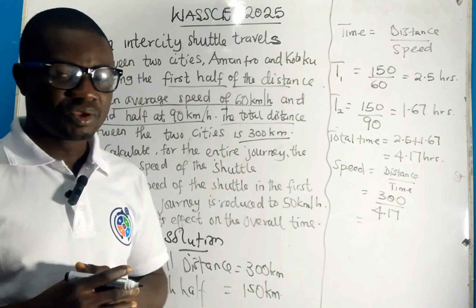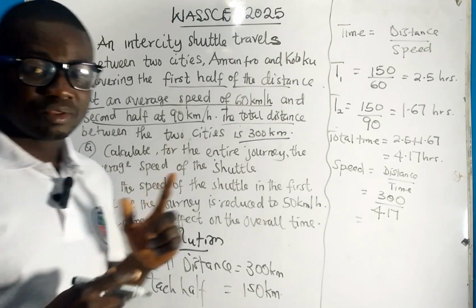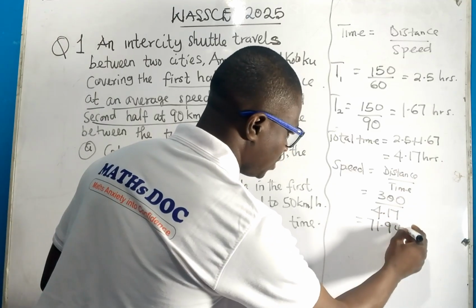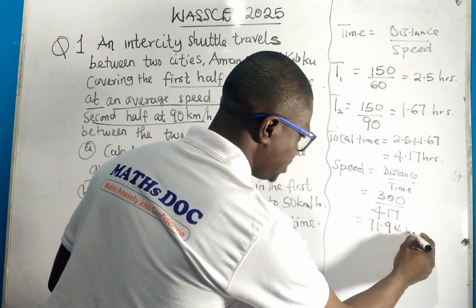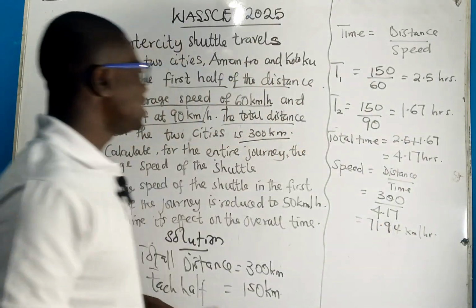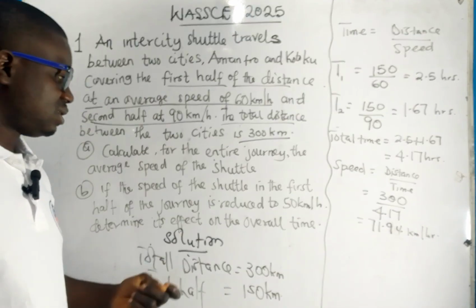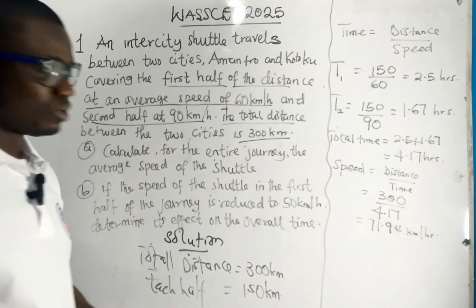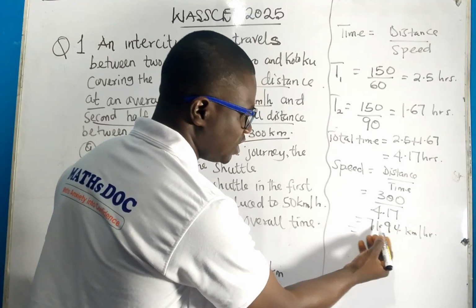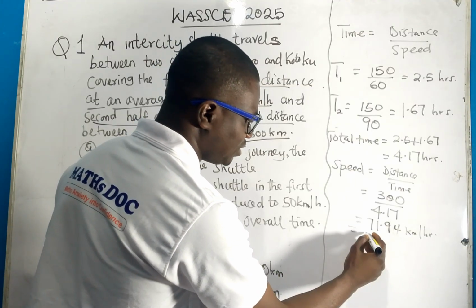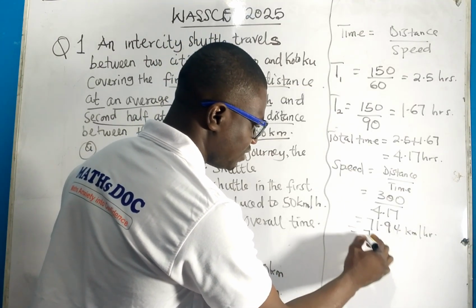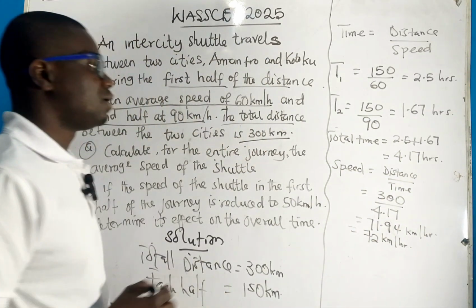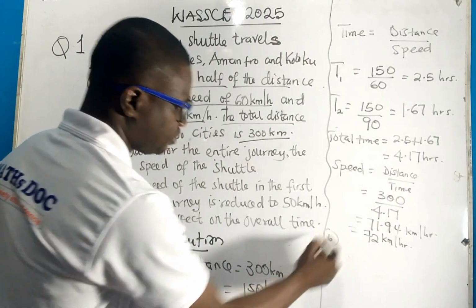If you use your calculator to do this calculation, you are going to get 71.94 or something kilometers per hour. Mind you, the question did not ask us to approximate, but we can have an approximation to give you exact figures. So we have 71.9, rounding to the nearest whole number, we get 72 kilometers per hour. Now let's look at the B part of the question.